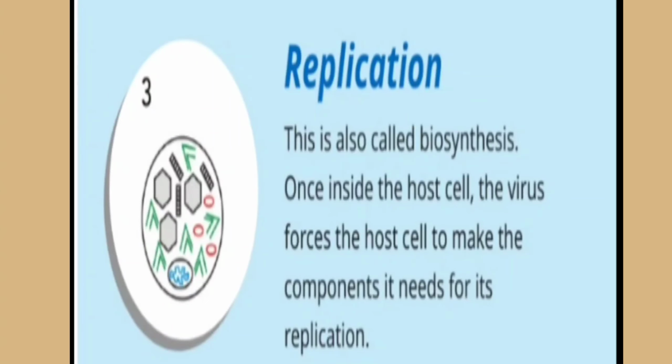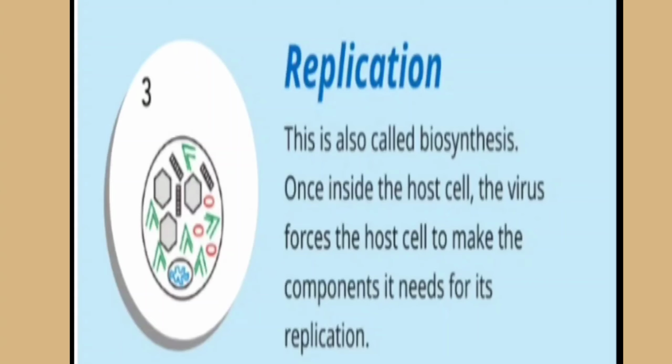And then the next stage is replication. When the virus has injected into the cell, then the replication starts. The DNA starts self replication and multiplies frequently, so many viruses are formed, and the body structure is scattered in the cell. This is also called biosynthesis. Once inside the host cell, the virus forces the host cell to make the components needed for its replication. All the requirements for replication are taken from the cell through the virus.